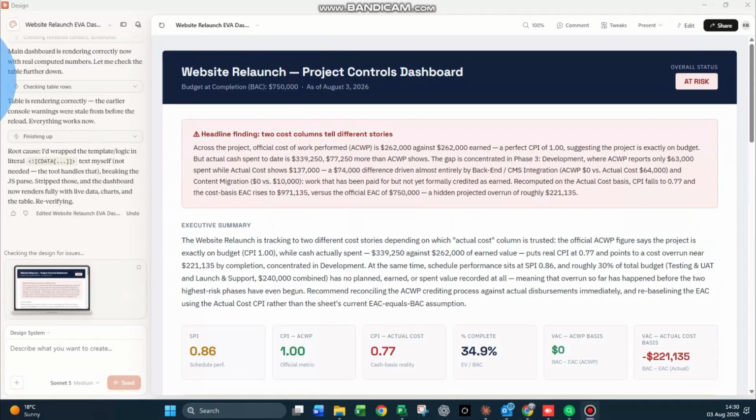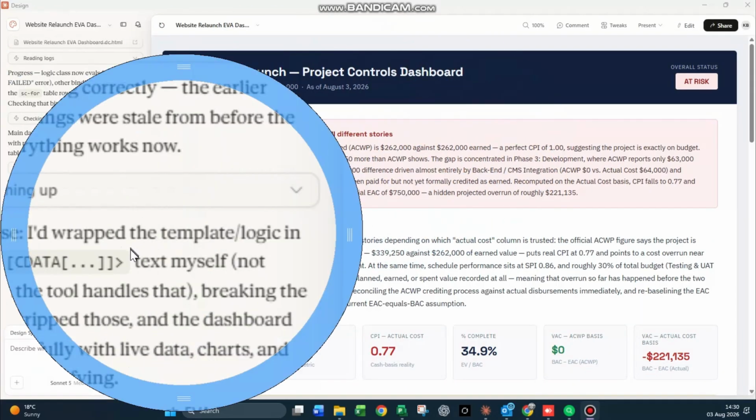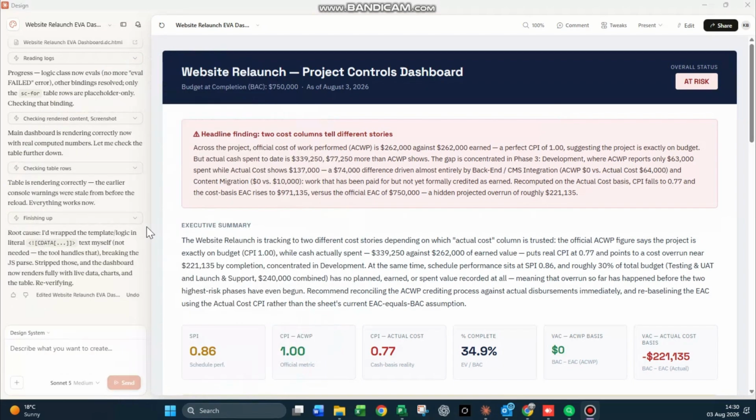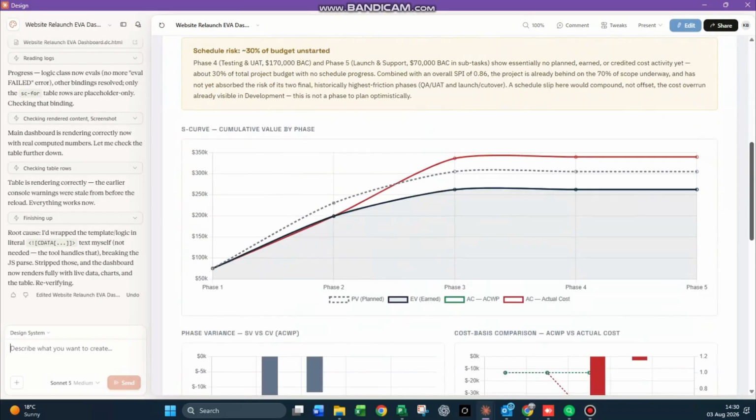Coming up much better with a nice little executive summary. All right, and it's telling you how it fixed itself. Those metrics are looking pretty good. The graph has reconfigured itself. There is one small problem which I'm going to address, but that's what the tweaks are for.